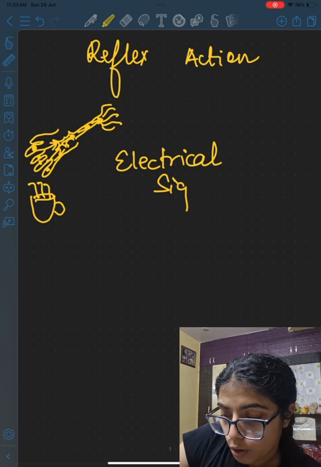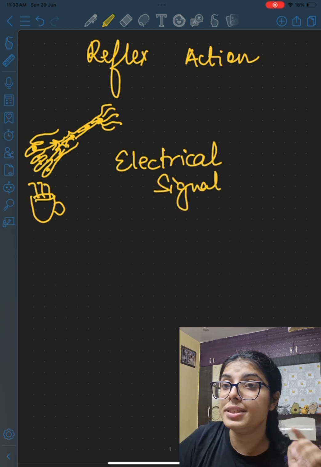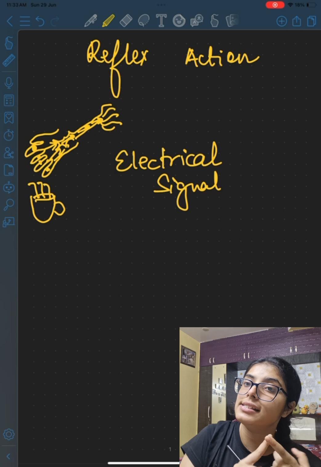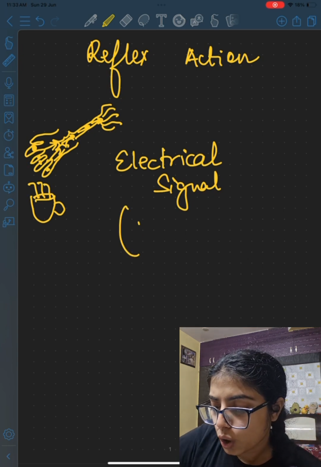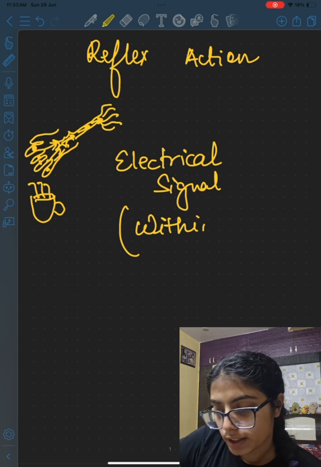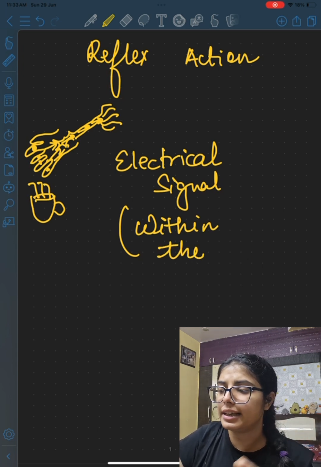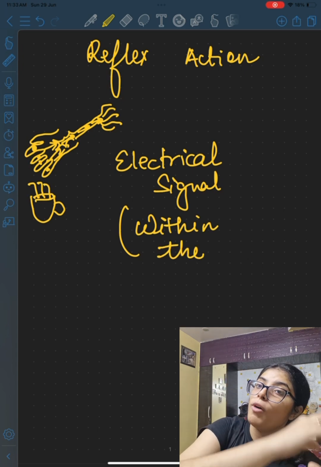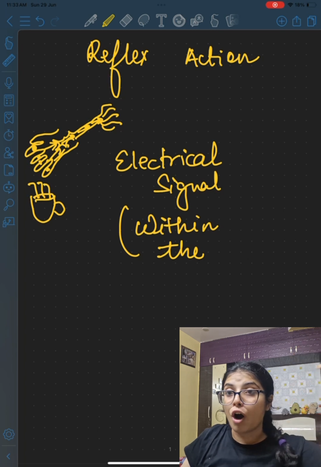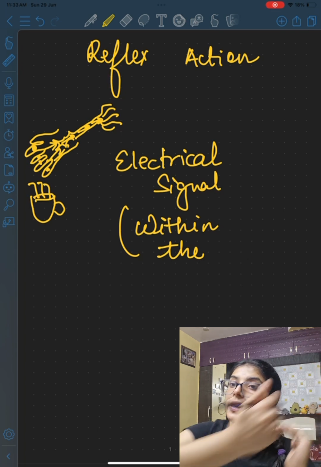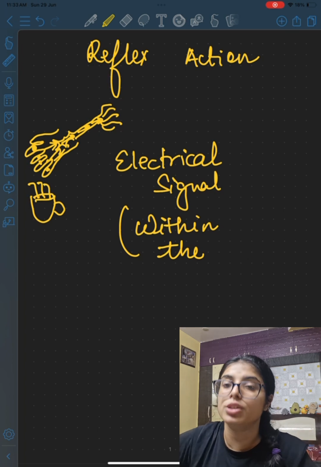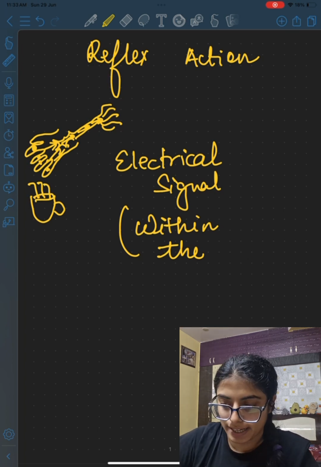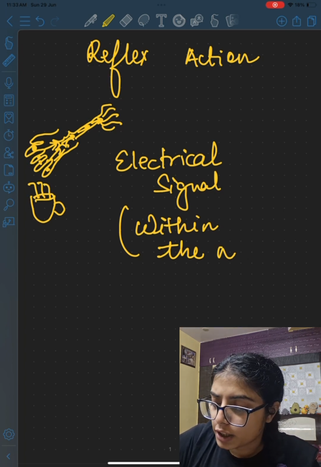within the neuron. Please mark my words that electrical signals can only be passed on within the neuron, right? What are signals basically? It's just a form of passing on information from the area from where the information is emerging to the area which is supposed to be concerned with taking actions based on whatever change has taken place, right? So that is what happens.